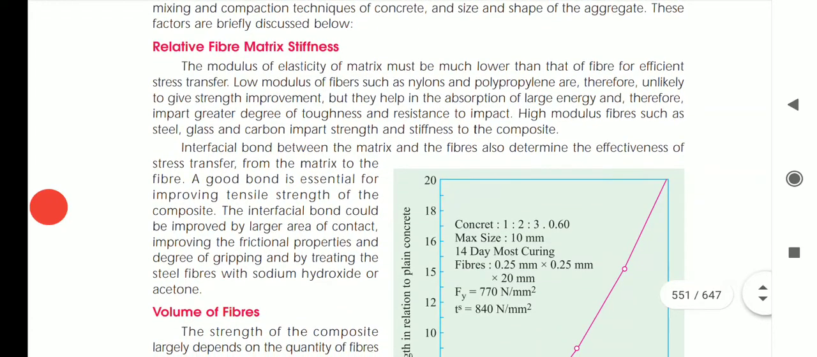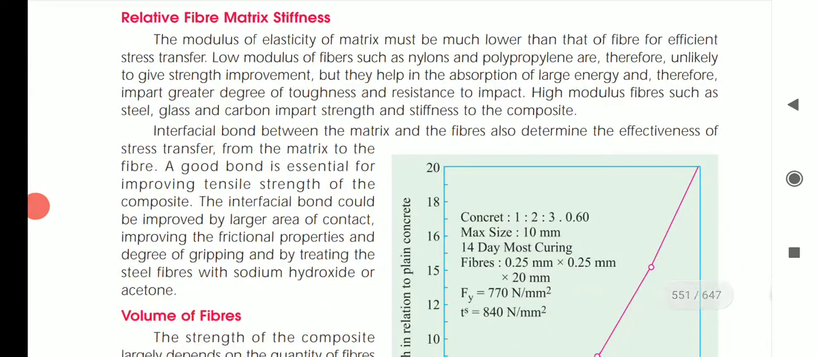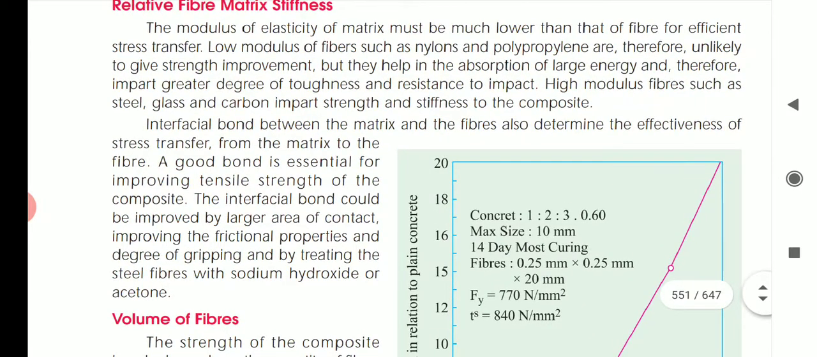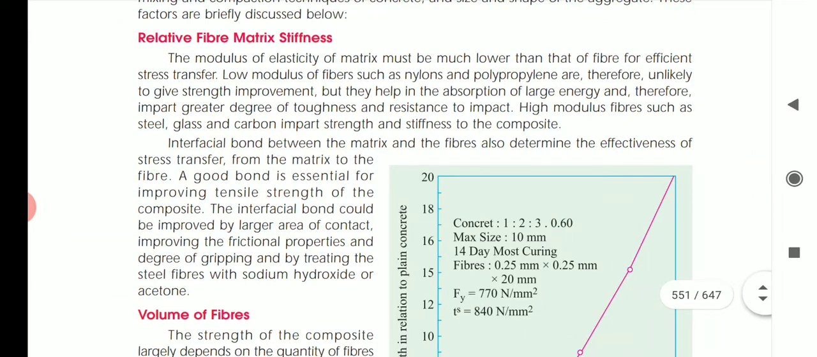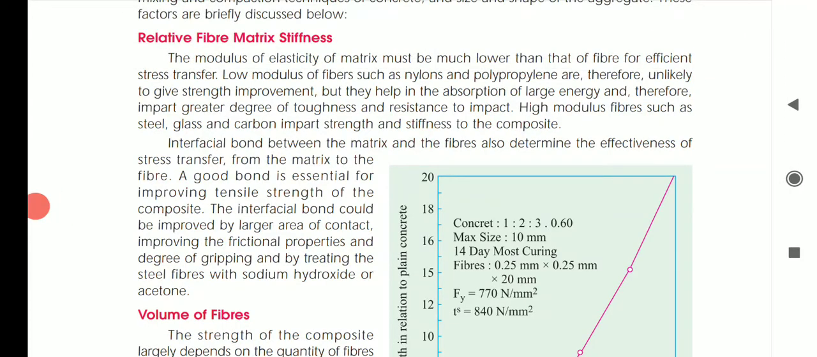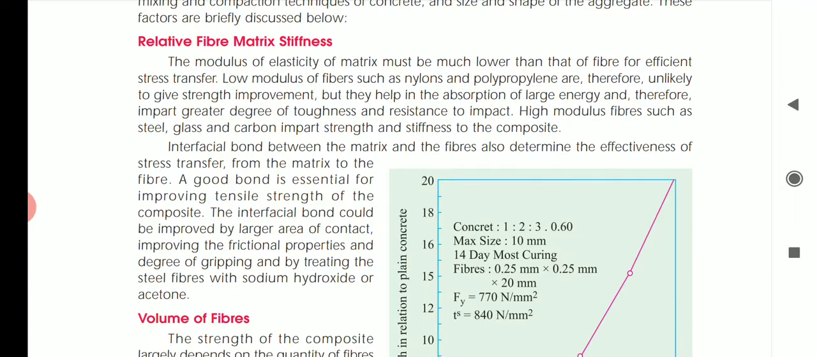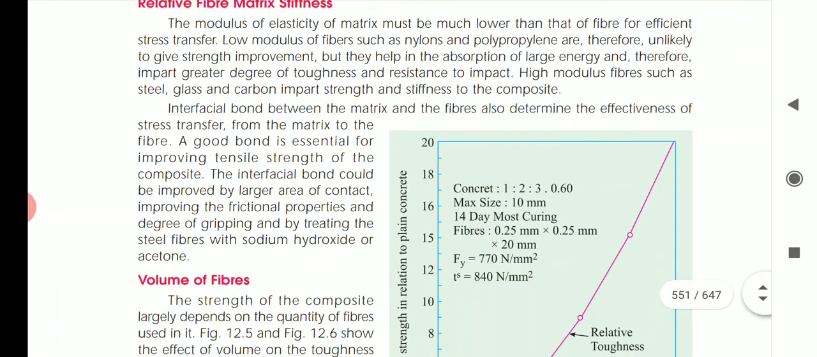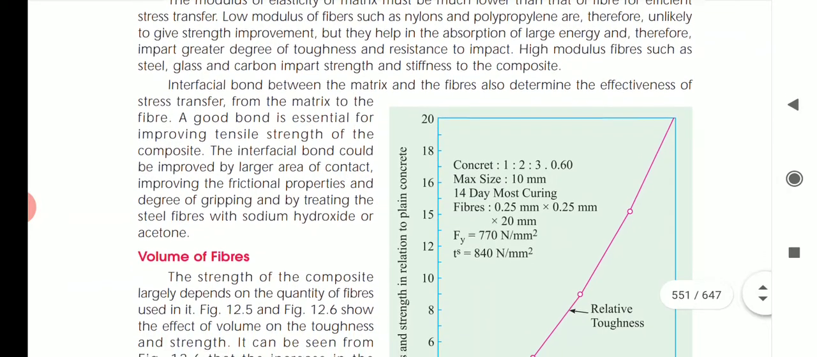Relative fiber matrix stiffness. The modulus of elasticity of the matrix must be much lower than that of the fiber for efficient stress transfer. Low modulus fibers such as nylons and polypropylene are therefore unlikely to give a strength improvement, but they help in the absorption of large energy. Therefore, they impart a greater degree of toughness and resistance to impact. So if you want a high impact strength, then you can go for nylon and polypropylene. High modulus fibers such as steel, glass, and carbon impart strength and stiffness to the composite.